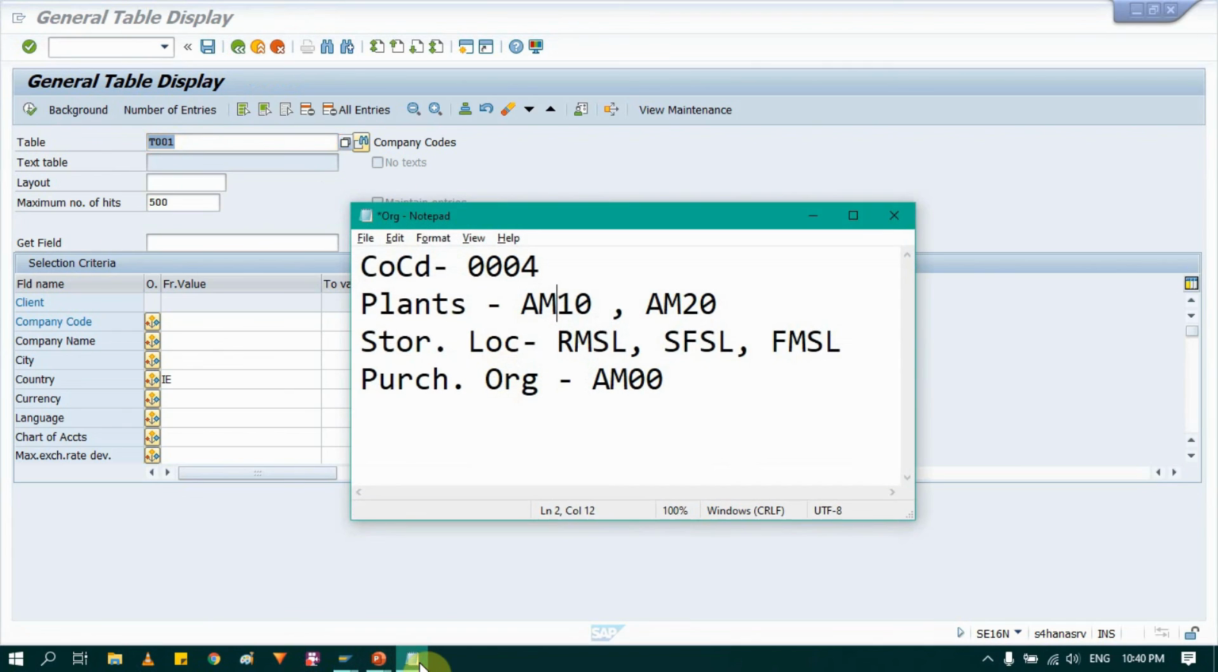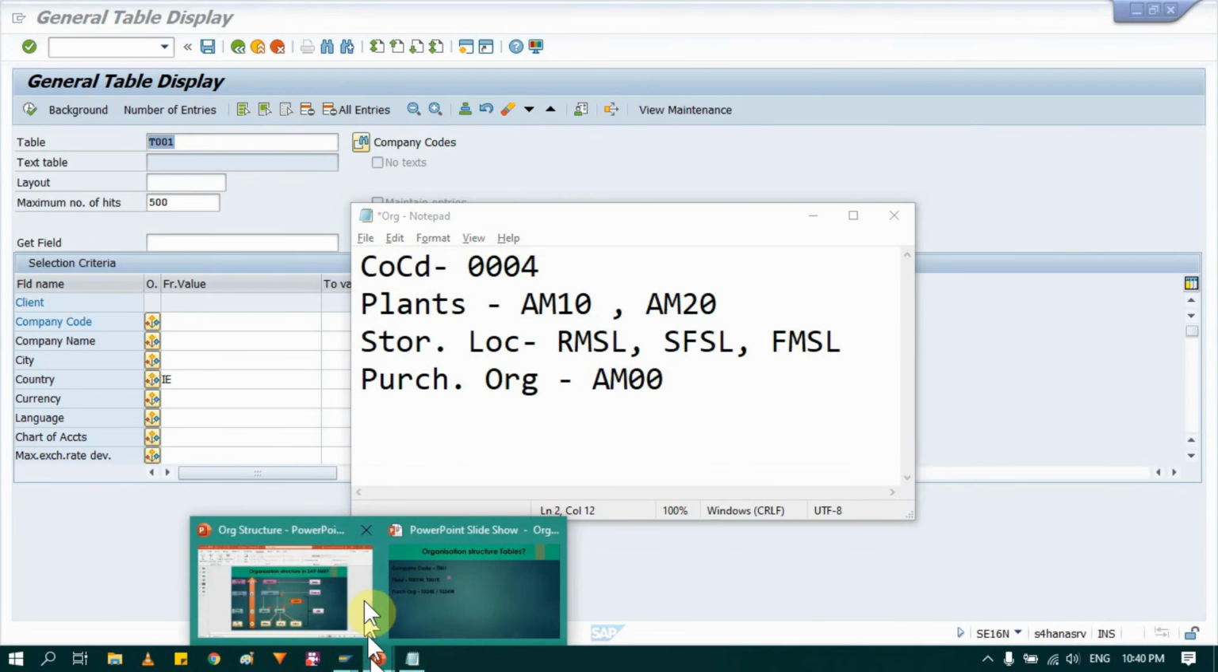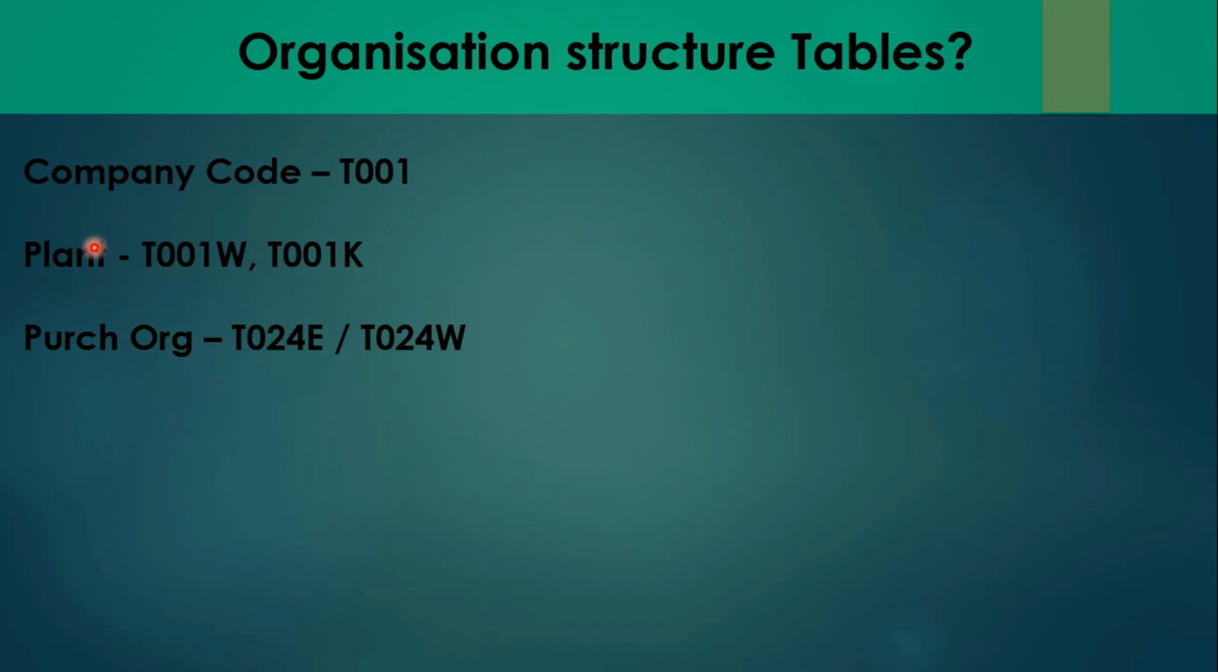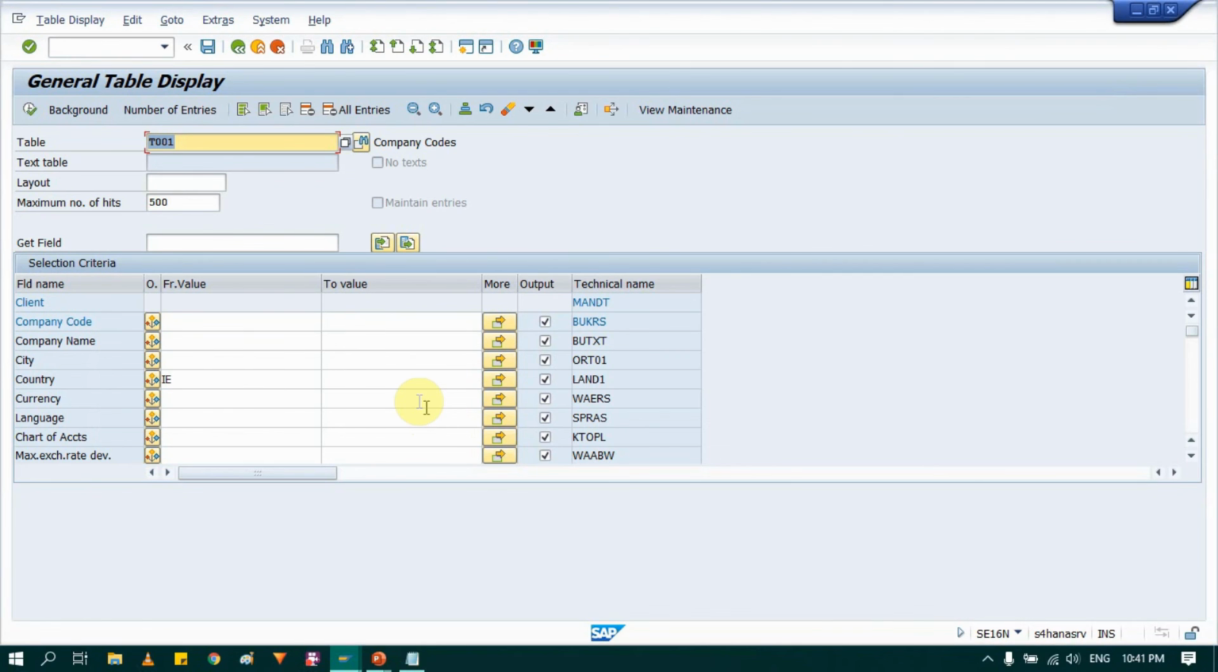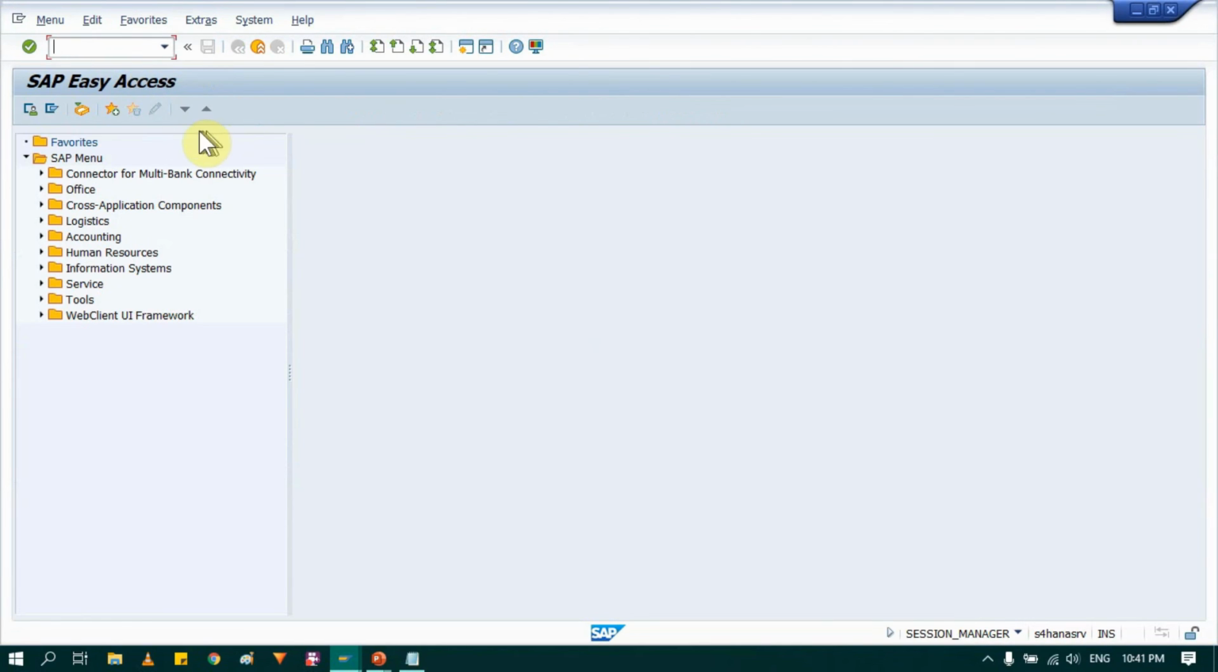Then second, the tables associated with plant are T001W and T001K. So how is it going to help us? Here we can find out the combination of company and plant as well. So I will show you again. Run SE16N